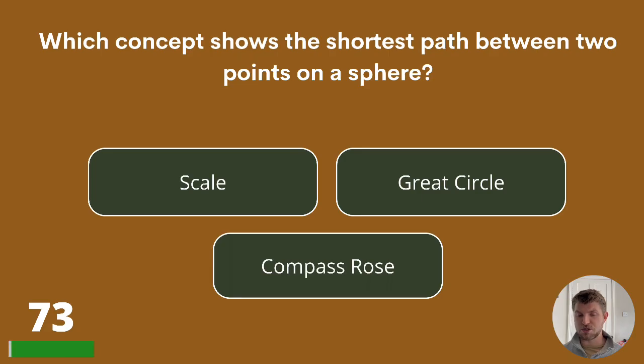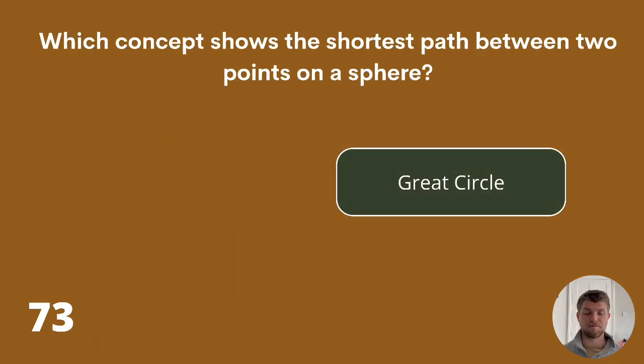Which concept shows the shortest path between 2 points on a sphere? Scale, great circle, or compass rose? The answer is great circle.